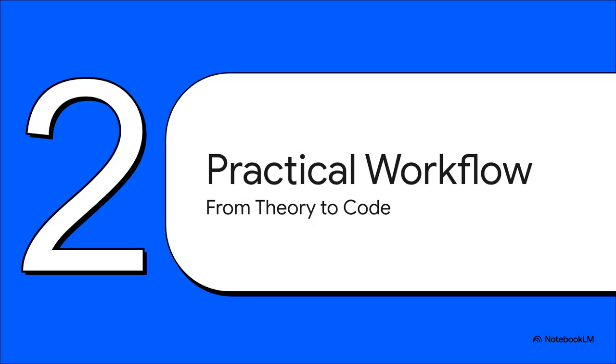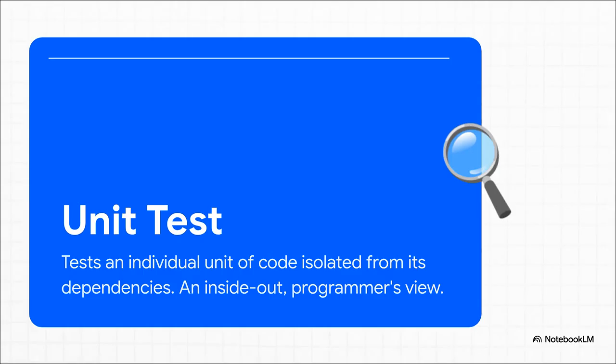All right, so we've covered the why. Now, how do we actually do it? Let's build out a practical workflow, and we'll start with the two main kinds of tests you're going to be writing. First up, you've got unit tests. These are your first line of defense. Think of it like putting a single function or a single class under a microscope. You're completely isolating one tiny piece of your application just to make sure it works exactly like you think it should. It's a very developer-focused, inside-out view.